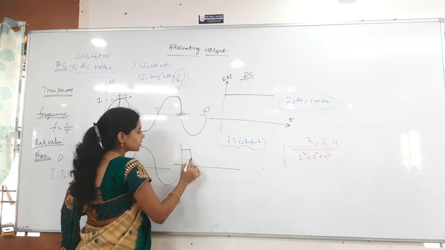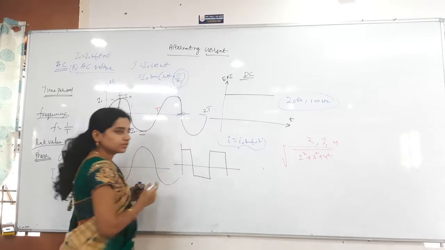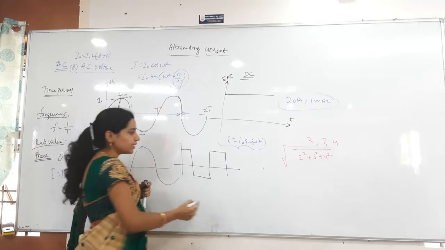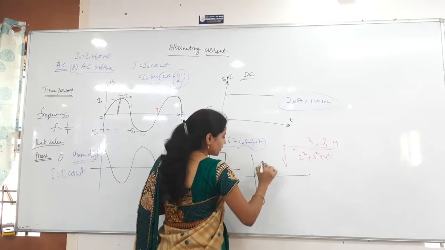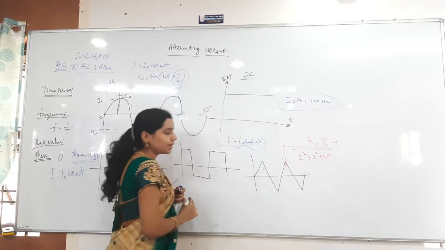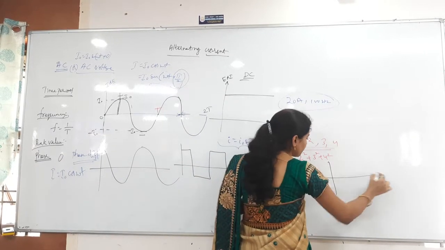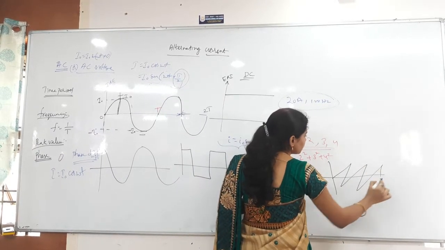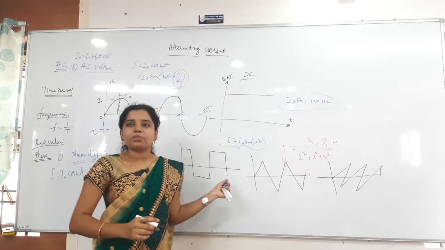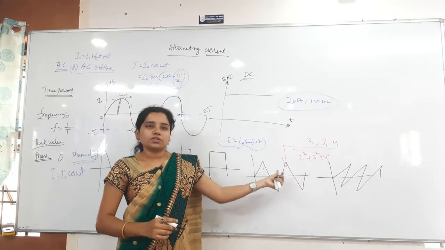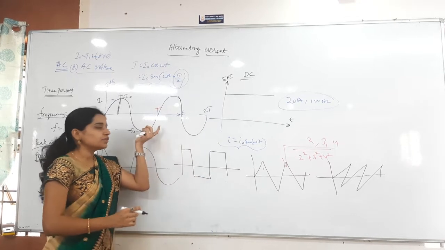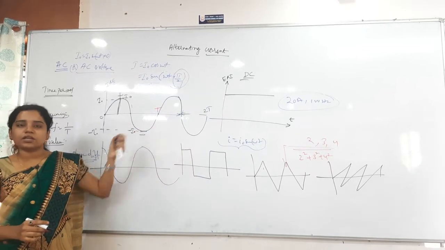That is a square function like this, and also a triangle function, a triangular wave like this. These are the types of waves I am talking about. Next one we call a sawtooth wave, like this it will be there. So these are the number of waves which are possible. Mainly for us the sinusoidal function is important, and also the cos function.